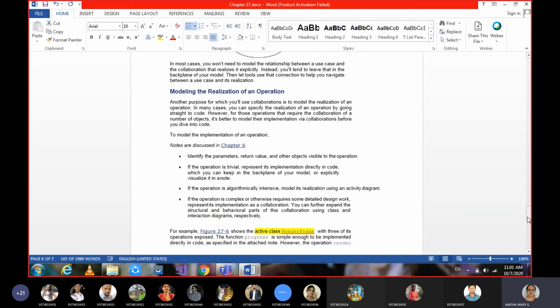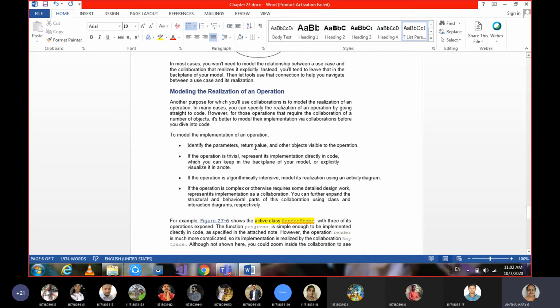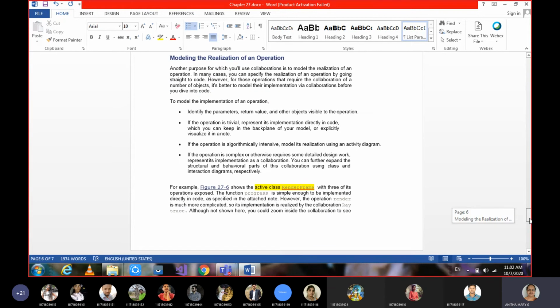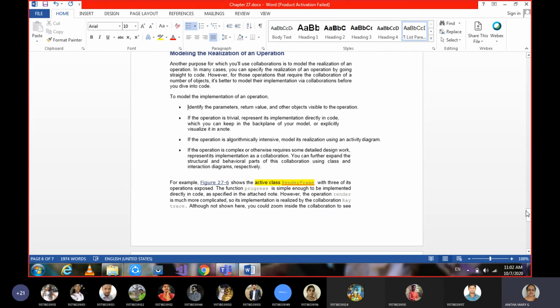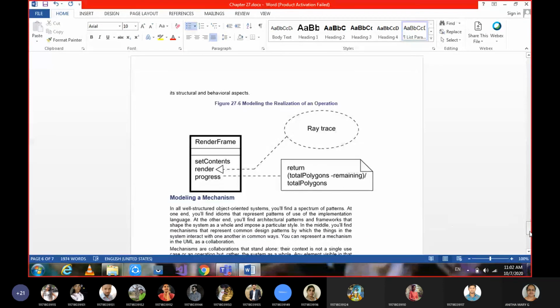Moving on, the second common modeling technique is to model the implementation, or realization, of an operation. It's what I was just discussing. To perform the realization here, we are taking the active class as RenderFrame. RayTrace is a collaboration which depends on the render operation of RenderFrame.